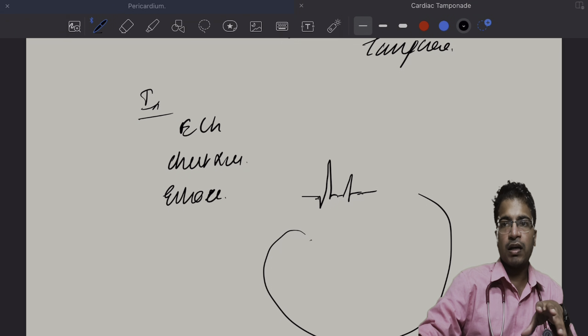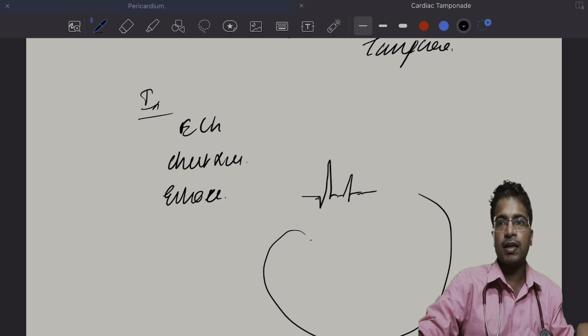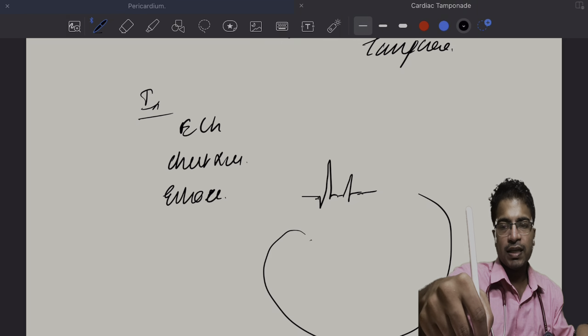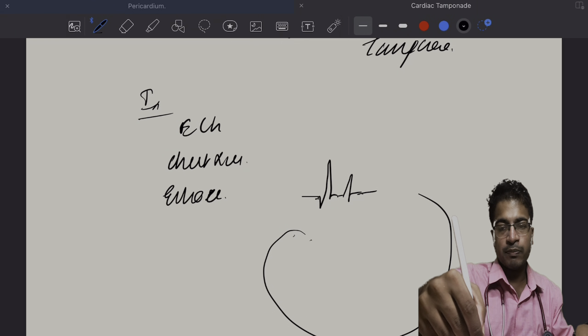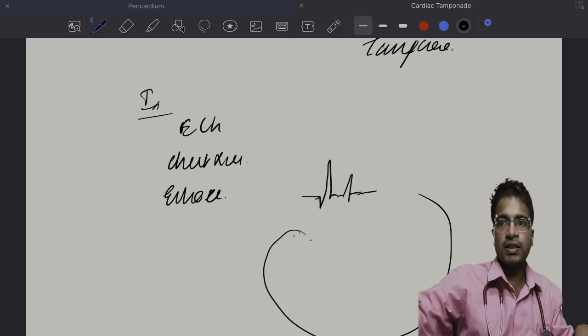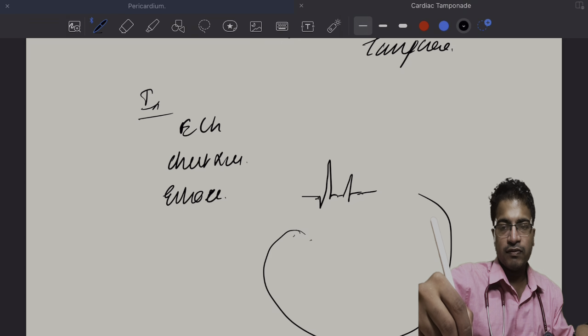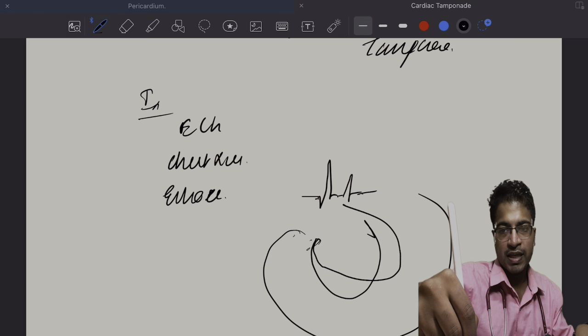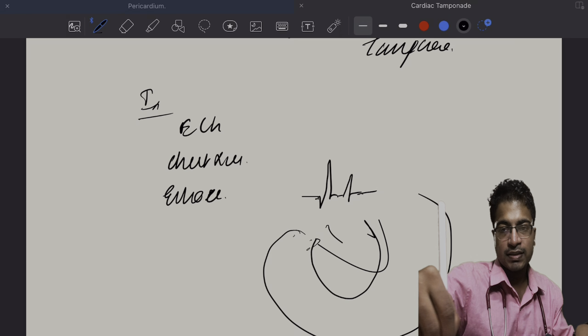This is called the dancing heart sign. If you see the CT in the video, you can see it as a dancing heart. The pericardial cavity will be filled with approximately 2 liters of fluid, and inside the cavity the heart will be contracting like this, one systole like this, the second systole like this, the third like this.